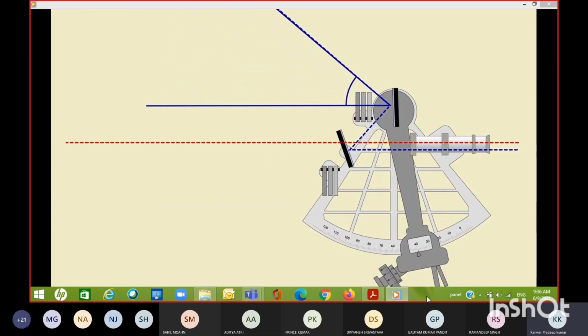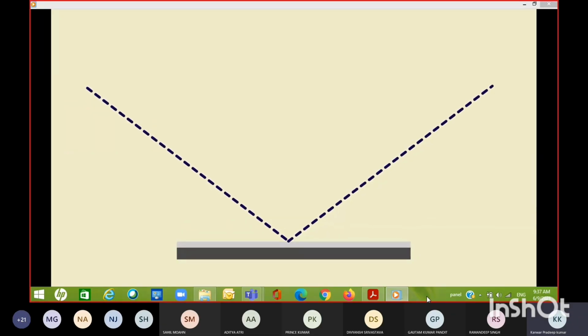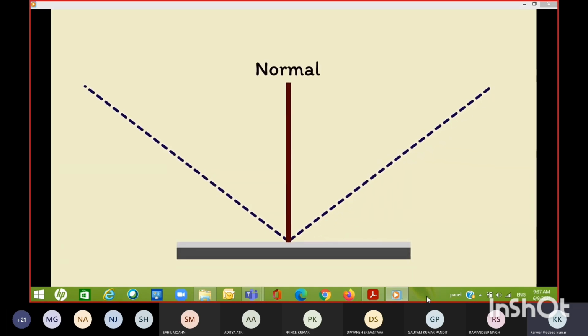You see how the scale will measure all the way to 120, not just the 60 degrees that the frame covers. And this is the sextant's unique selling point, its operational principle. The sextant works on the scientific principle of double reflection. With basic reflection, the angle of incidence, I, equals the angle of reflection, R. The angle of incidence is the angle between the normal, which is the line perpendicular to the plane of the mirror, and the incoming ray of light. The angle of reflection is the same but for the reflected ray.